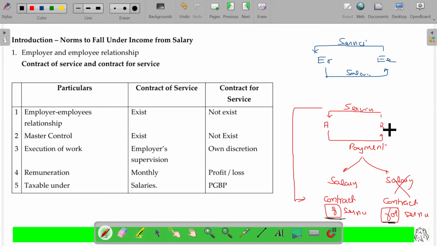So A and B entered into an agreement of a contract of service. Contract of service means A says, I will give a list of 10 jobs. You have to do all these jobs whenever I call. Come to my office by 9 o'clock and leave by 5 o'clock. During the session, you have to work for me. That will be called a contract of service. Contract for service means A diverts some of the work to B, and B has the responsibility to finish it and get the commission at his own will. He will come at any time as he wishes, finish the job and get a payment. So this is nothing but a contract.